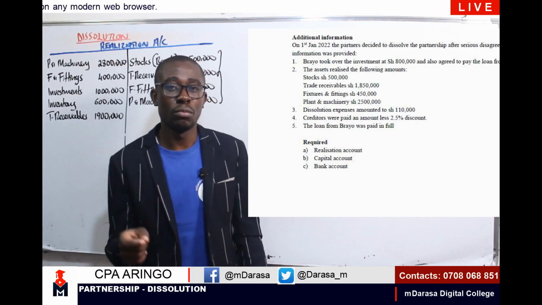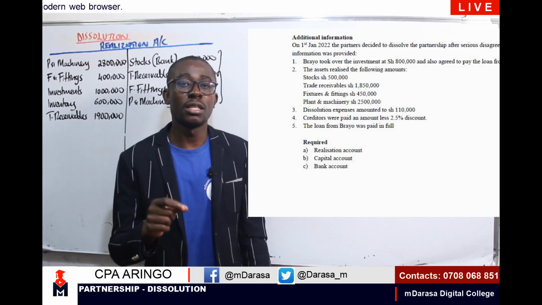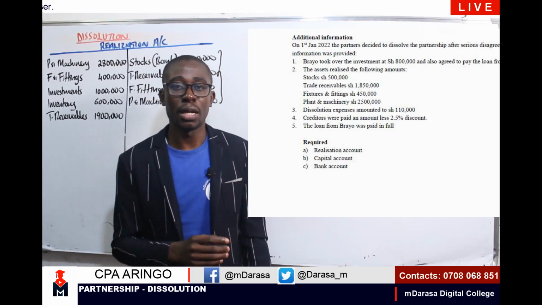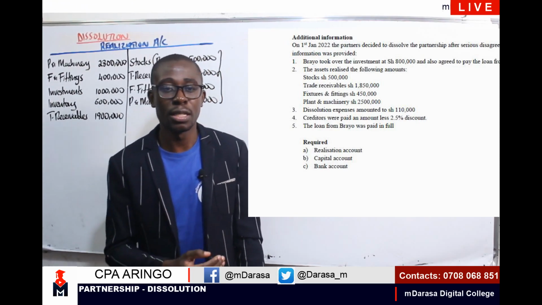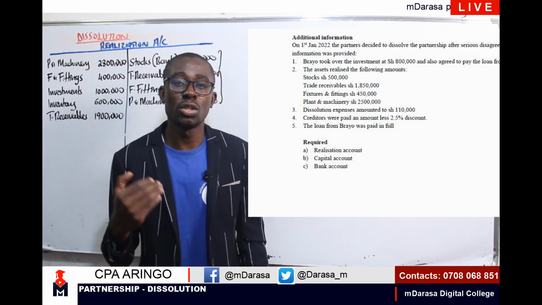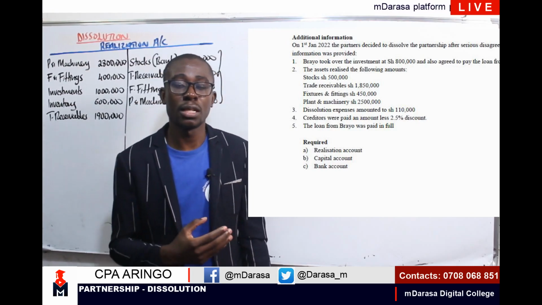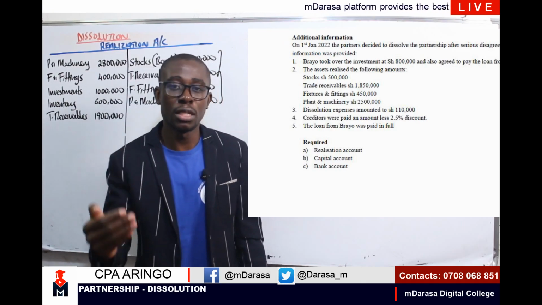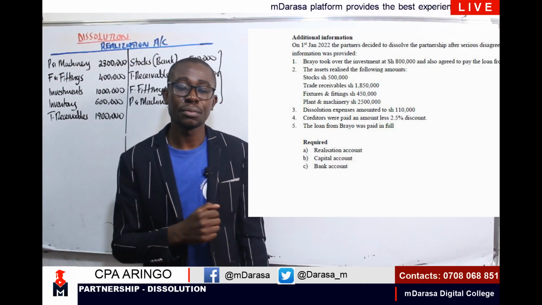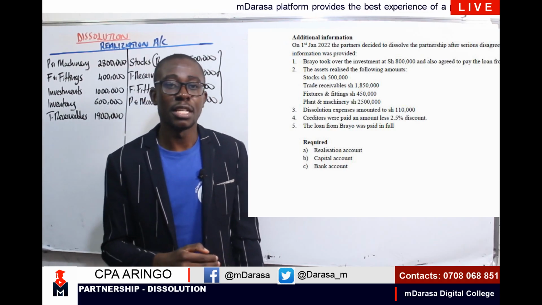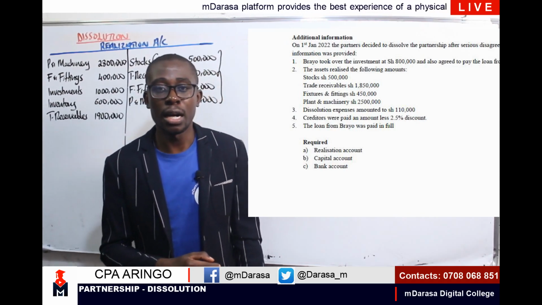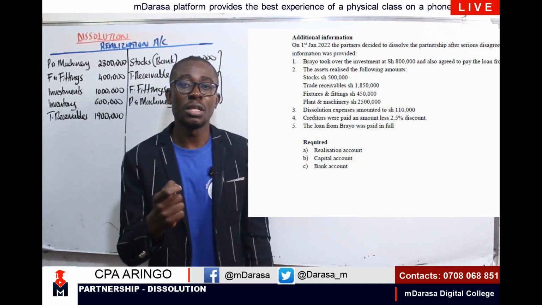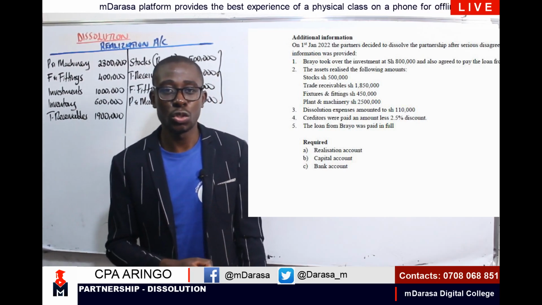The big question will be, what if these expenses are being paid by the partners? They are being borne by the partners. In the event that we realize that these dissolution expenses are paid by the partners, this will be our double entry. We are going to debit our realization account, then we credit the respective capital account for the partner who is paying for these dissolution expenses.